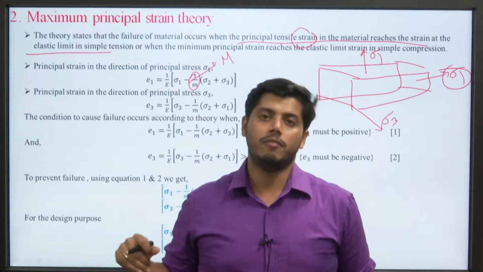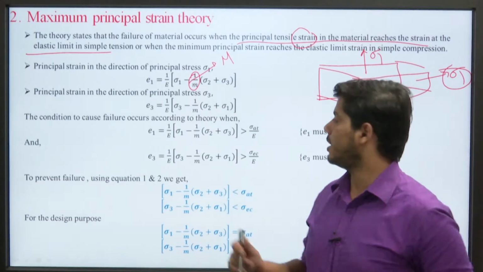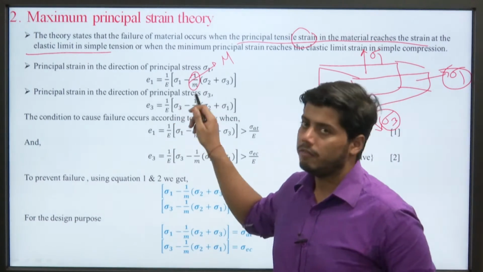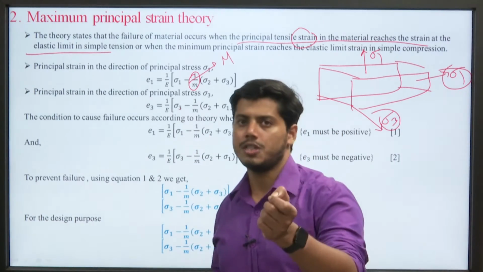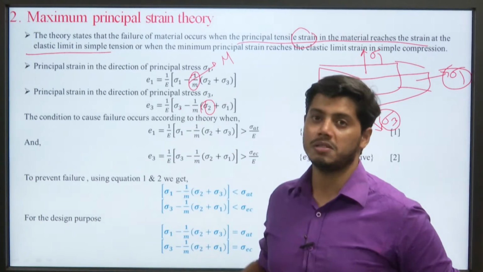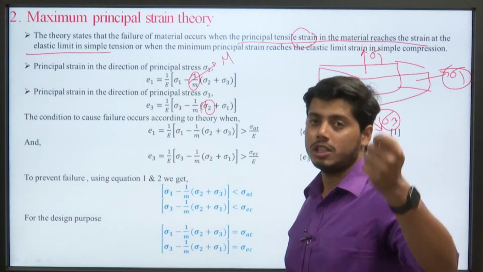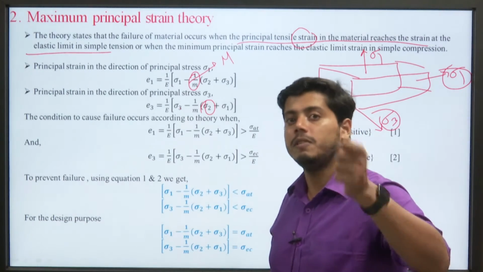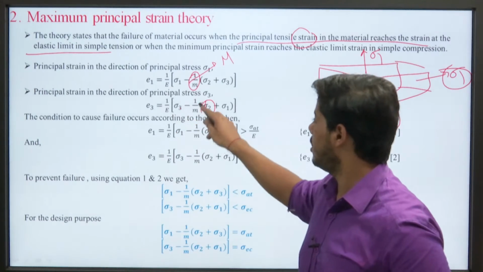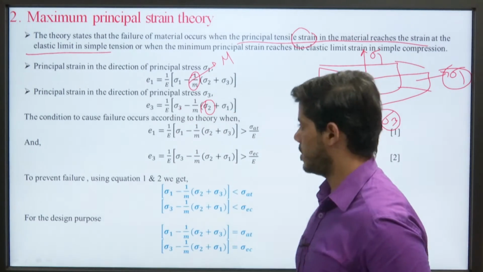Okay. What is the value of principal strain in the direction of sigma 3? Same way: sigma 3 is taken without any Poisson ratio, but the strain contributions from the sigma 2 and sigma 1 directions are multiplied by the Poisson ratio to get the accurate result. So, e3 equals 1 by E into sigma 3 minus mu into sigma 2 plus sigma 1.